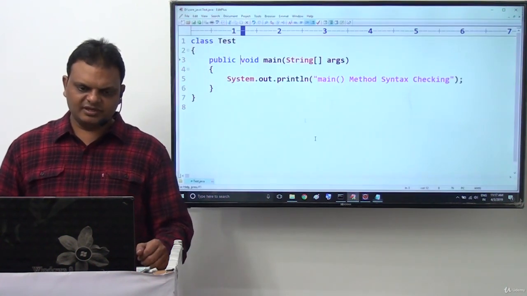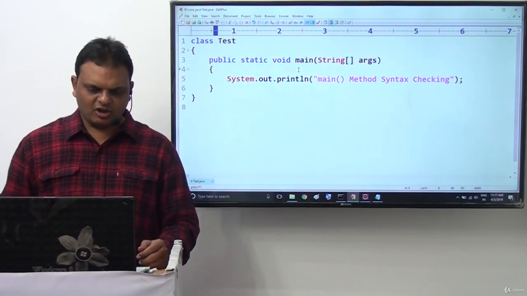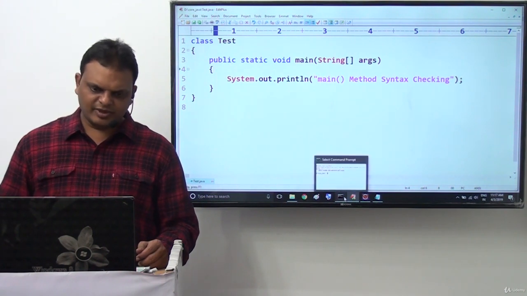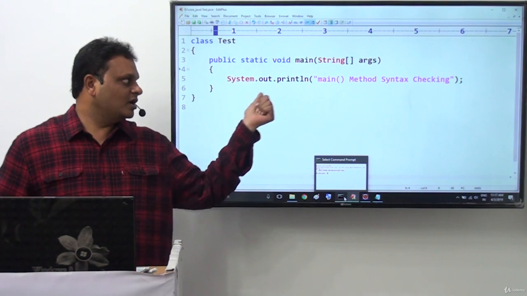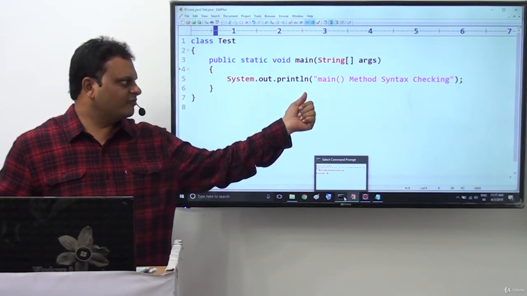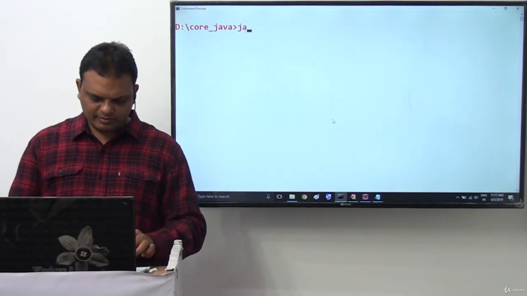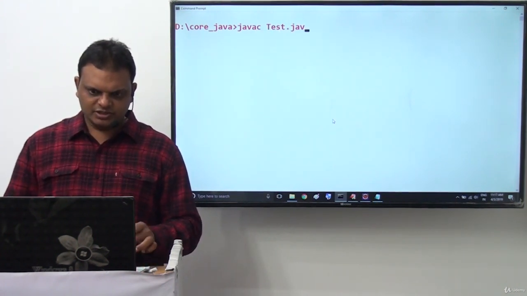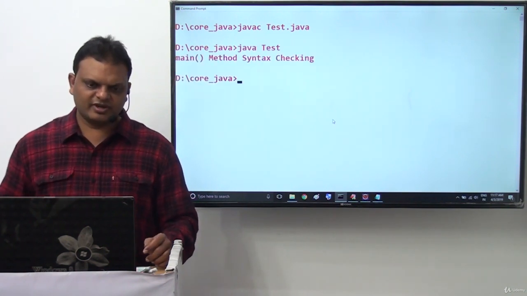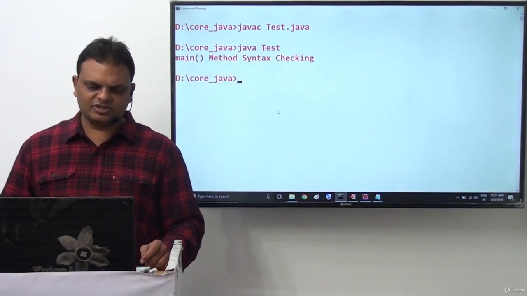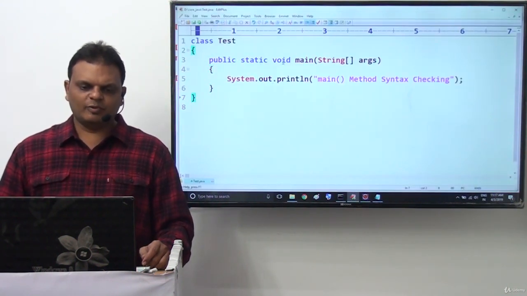Now let us check this clearly. Public static void main string array args. This is our normal main method. In class Test, I prepared public static void main string array args, System.out.println of main method syntax checking. Now here we can compile it and we are able to execute this. Here we are able to get some output directly. Java Test. Here we are getting main method syntax checking.